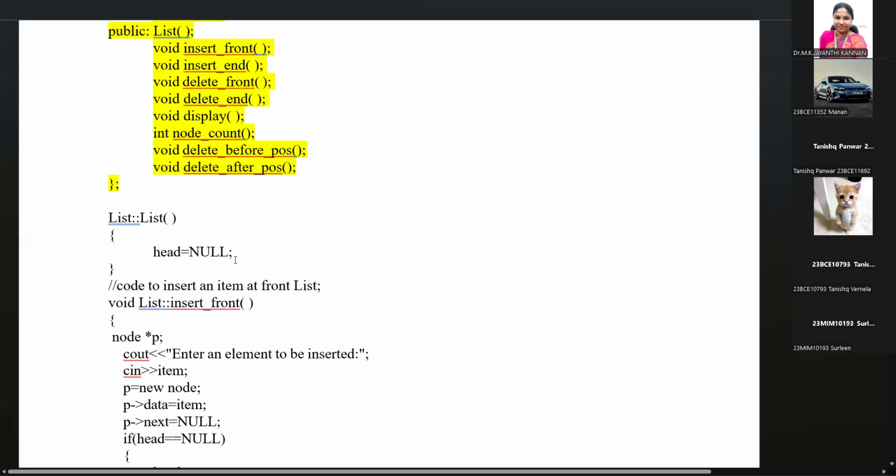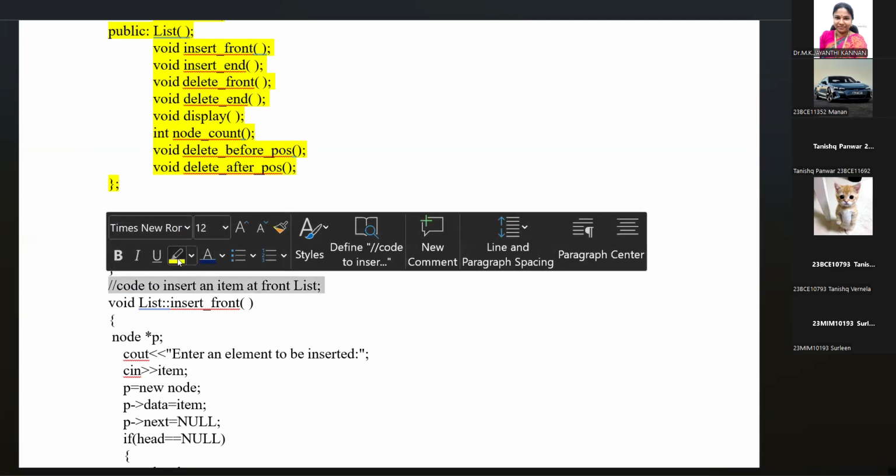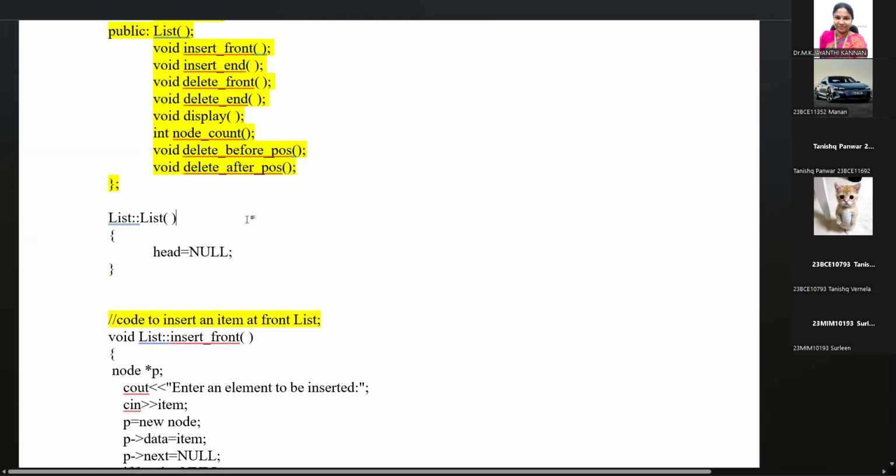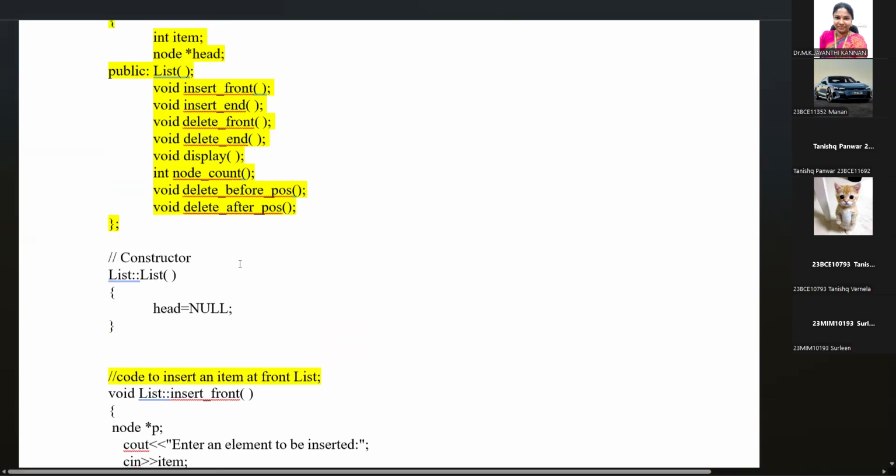So it means there are no nodes, the head is assigned to null. It means the constructor is doing only one operation. It is initializing head equal to null.